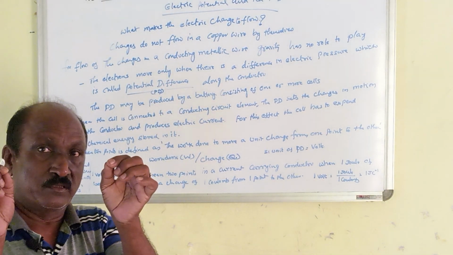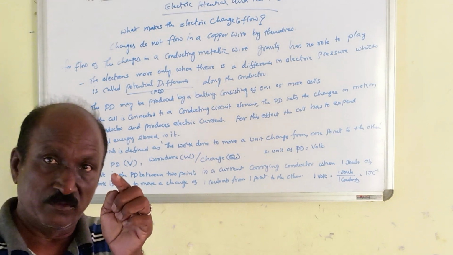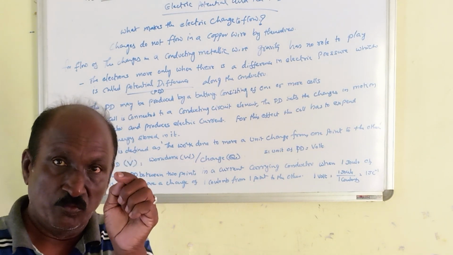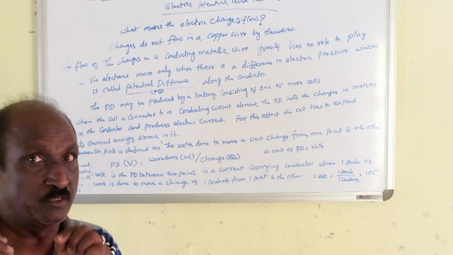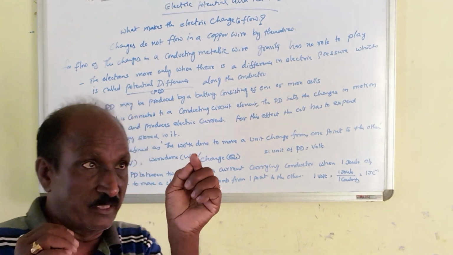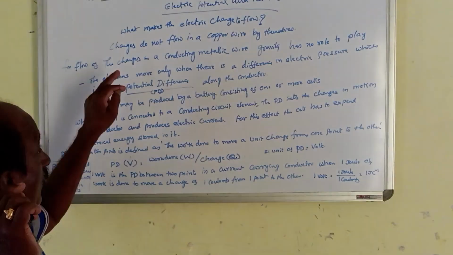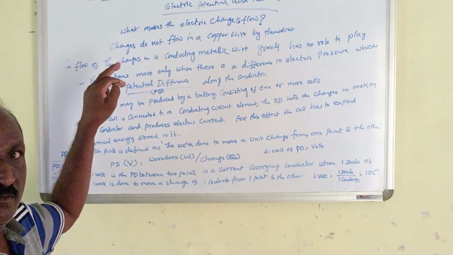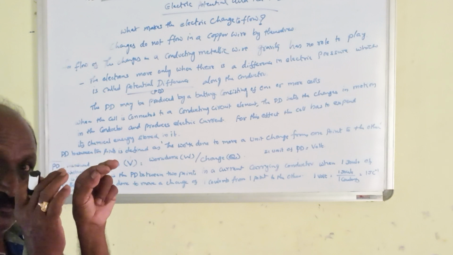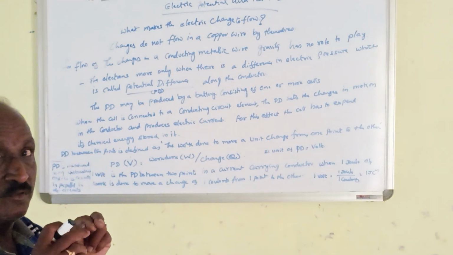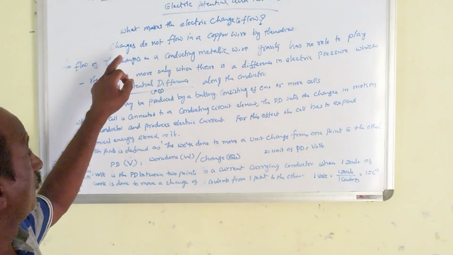Let's take just one small piece of wire, 1 inch length of metallic wire, through which I want to pass electricity. Is it possible if there is no provision to pass the charge carriers into the wire? How do the charge carriers move ahead? That is what I am mentioning here.